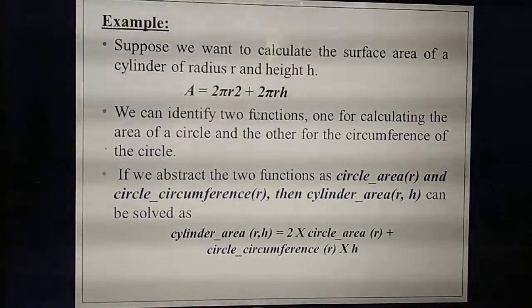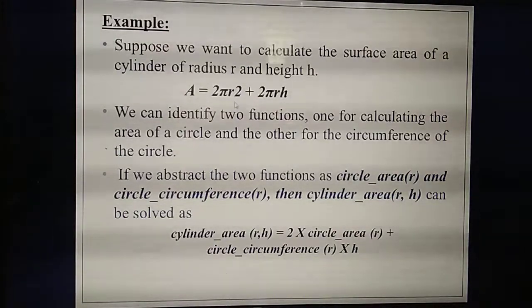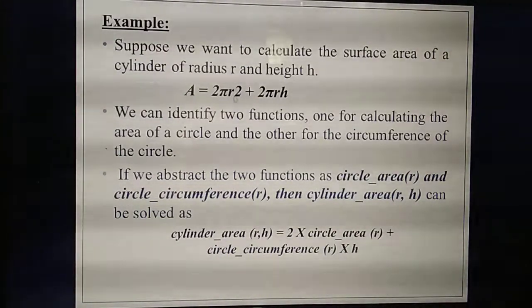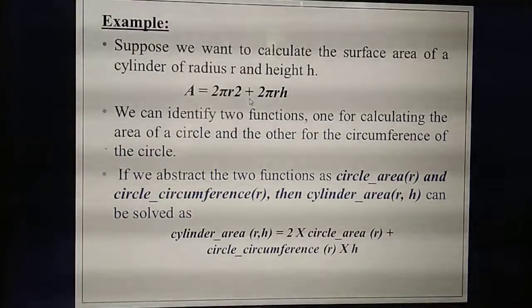Understand about functions now? To get a proper output, you split the program into functions. Here you are splitting into two functions. What are they? Area of a circle and circumference of a circle. Finally, to get the proper output, you add them. Each function will take proper input. Understand?